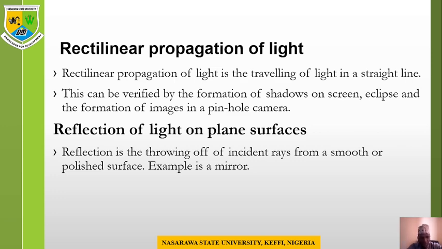Then we have reflection of light on a plane surface. Reflection is the throwing off of incident rays from a smooth or polished surface. An example is a mirror. We know that a mirror can reflect back light. When light falls on it, it can reflect it back.